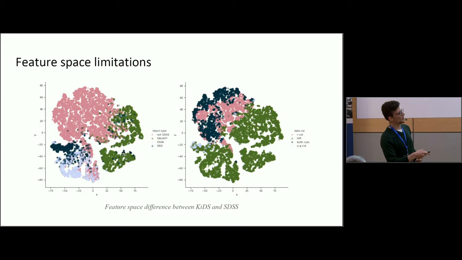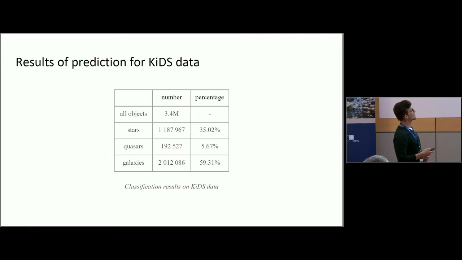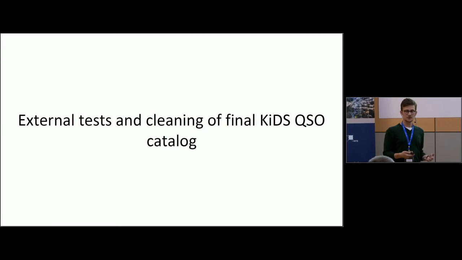Here we can see that maybe it could go a little bit deeper, so we can also estimate how good our cut is performing. Some better work could be done here, but for now it's not the biggest problem, and we leave it like this. So this is a result of prediction on the KiDS dataset. From 3.4 million objects, we find 192,000 quasars.